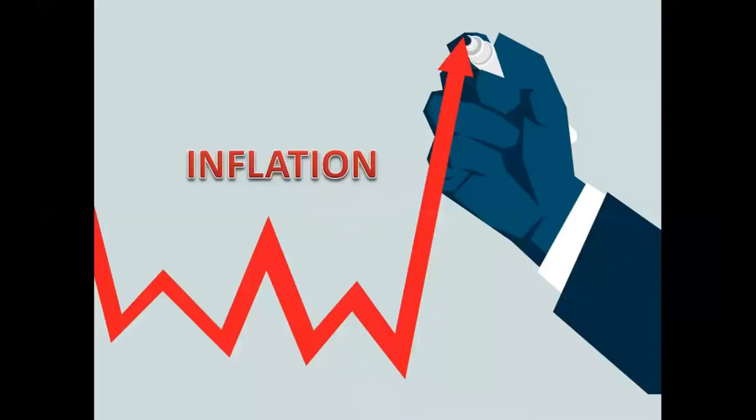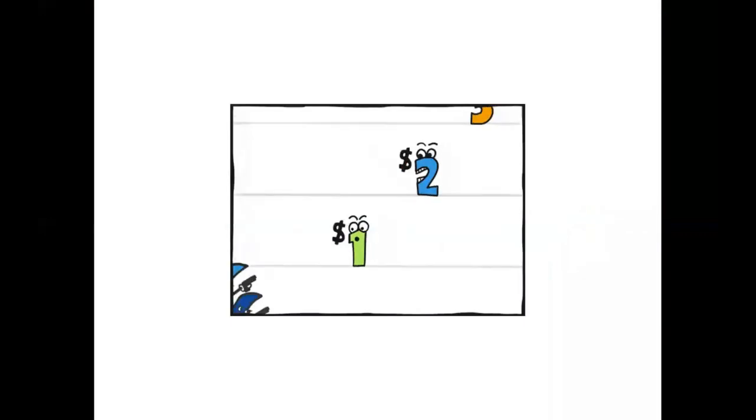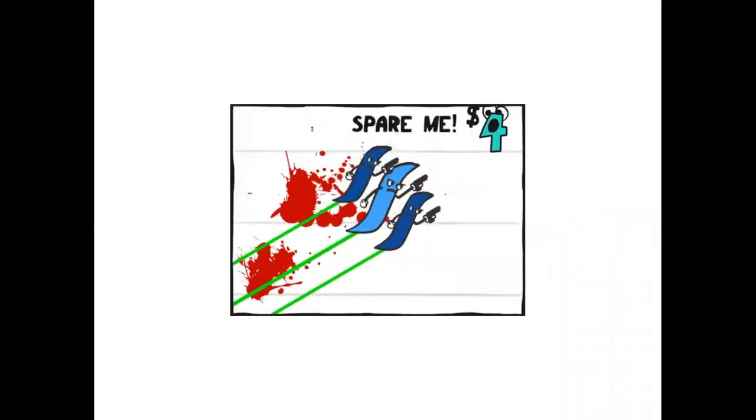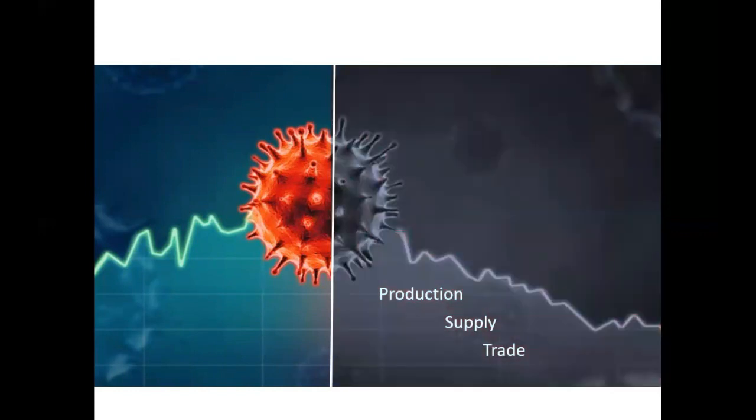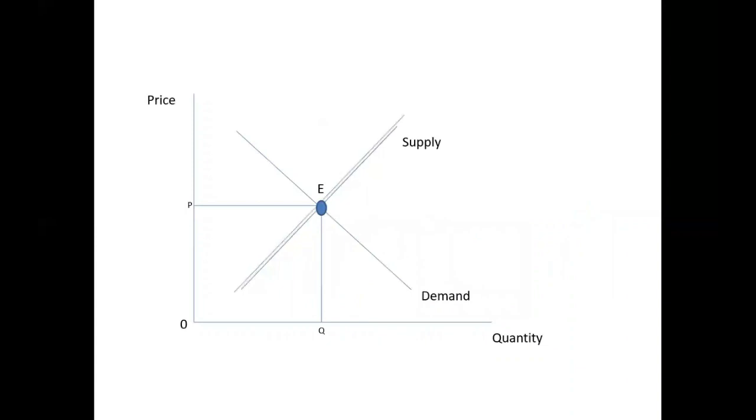Now let's talk about another major cause called inflation. Well, inflation means a general rise in the price level of the economy. Why is inflation being talked about now? It's because of the impact of COVID-19. After lockdown, the world market is collapsing. Why? Because the production, supply, and trade of goods and commodities have decreased, and sadly, it has decreased a lot. And when the supply of goods decreases, we all see a tendency of shift in the supply curve, and then the price level rises, which causes inflation as we described earlier in the video.